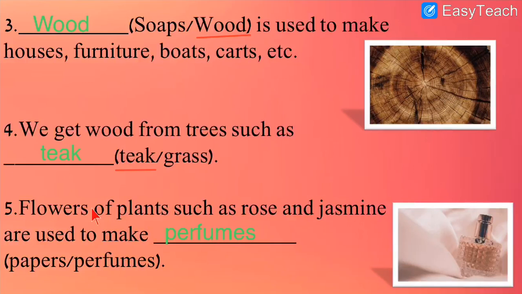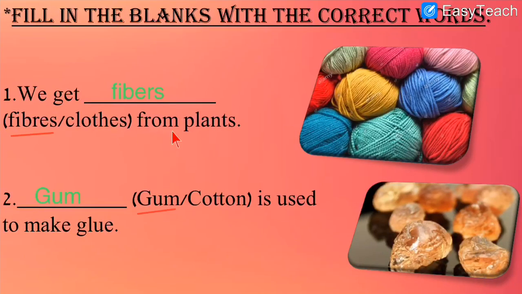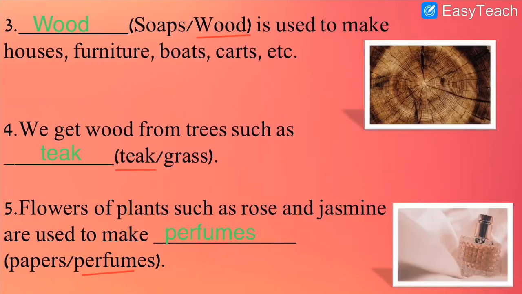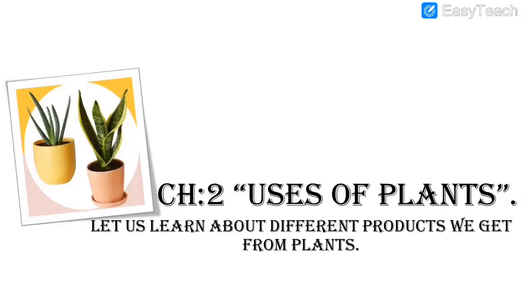So here I have written the answer. What is the sentence? Flowers of plants such as rose and jasmine are used to make perfumes. Let us underline the correct answer, perfumes. So now you got the answer. Let us revise all the FIBs. We get fibers from plants. Gum is used to make glue. Then number 3, wood is used to make houses, furniture, boats, carts, etc. We get wood from trees such as teak. It is a type of wood. Flowers of plants such as rose and jasmine are used to make perfumes.